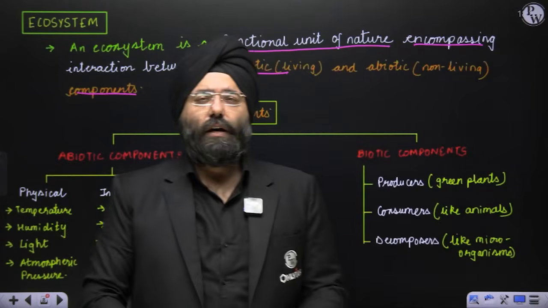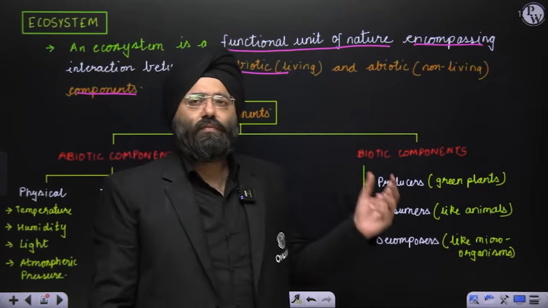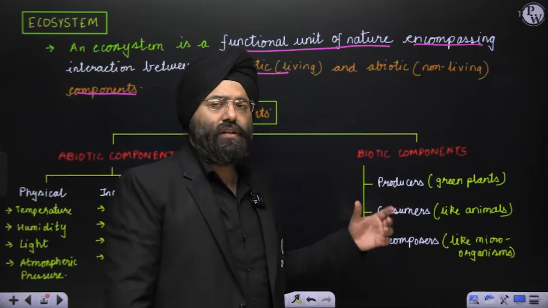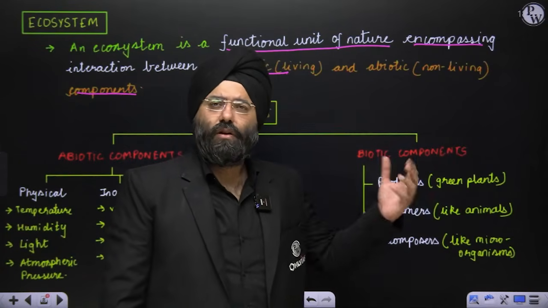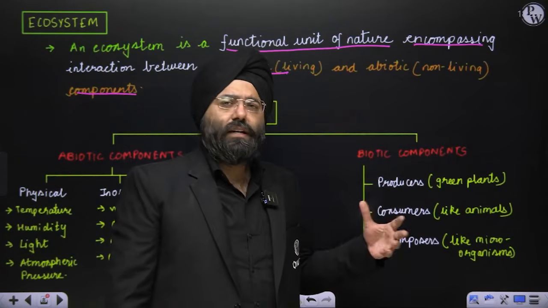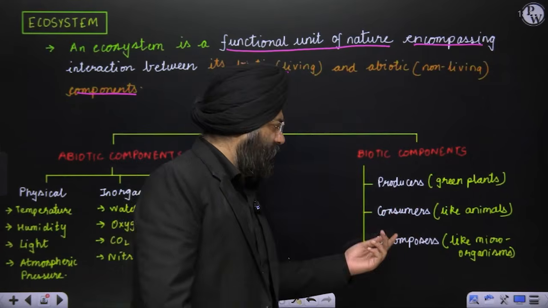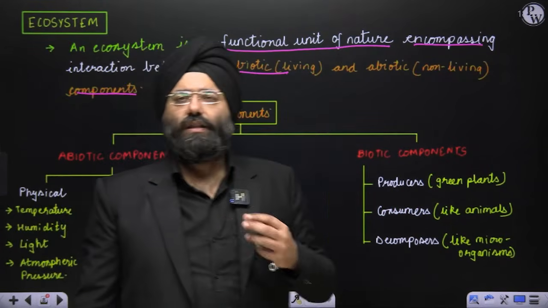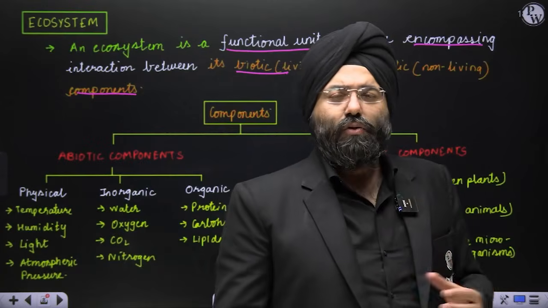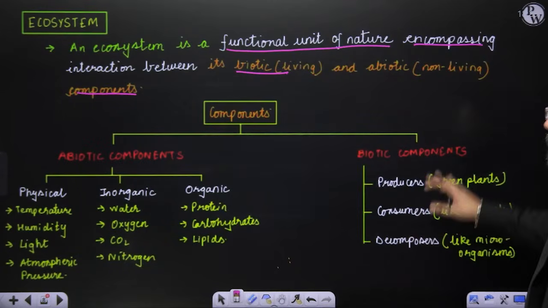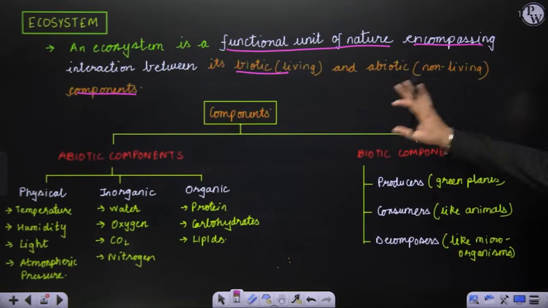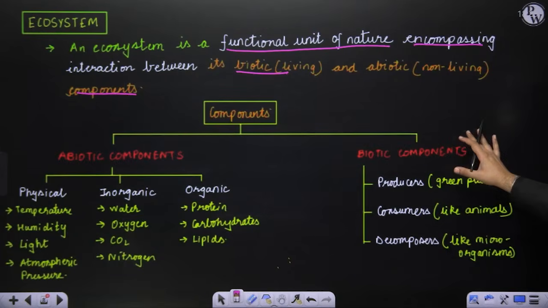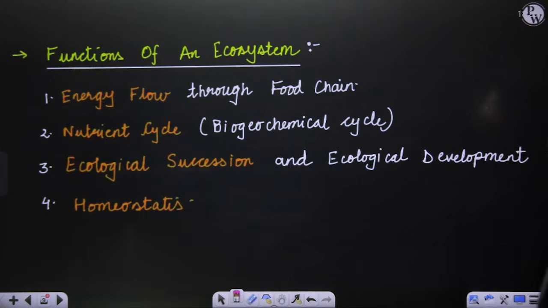When I talk about the biotic components, you have the life forms that are present here. Let us assume producers in the form of green plants, grasses, trees and all. Consumers who are eating that, let us say various forms of animals, or decomposers like the microorganisms, even the fungi, the bacteria, the worms that are present here. Those can be categorized under the biotic components here. Clear? So we have the abiotic, we have the biotic components. Clear? Let's move ahead. Functions of the ecosystem.